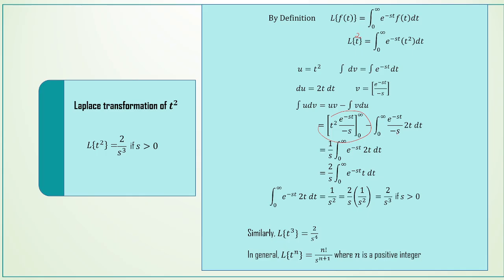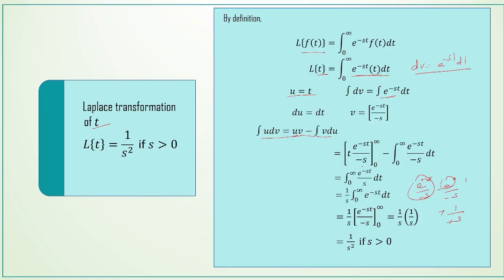And then here we are getting this function. So minus minus will get cancelled, and the 2 and s can be taken outside. So 2 by s into integral 0 to infinity e power minus st into t dt. This integration we have already seen in the previous one, that is integral 0 to infinity e power minus st into t dt, which is 1 by s squared.